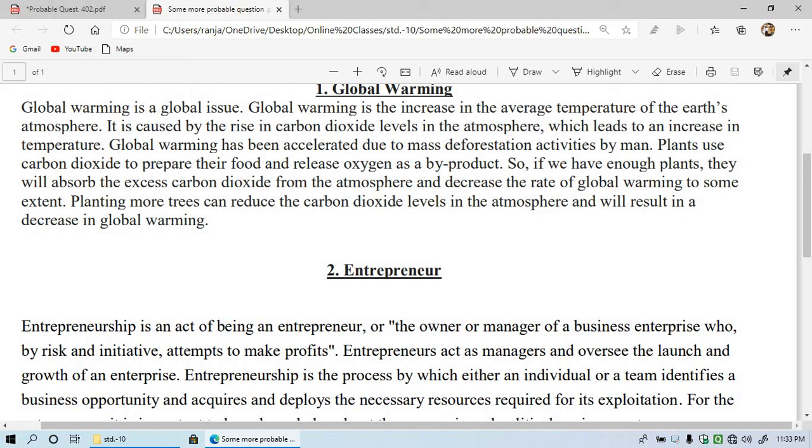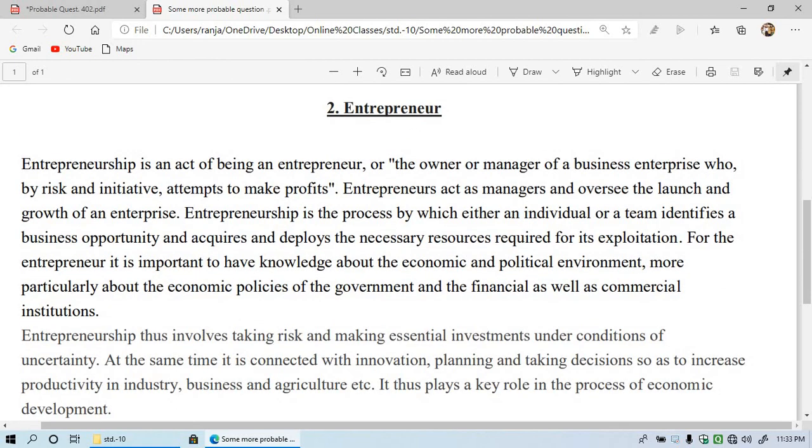Plants use carbon dioxide to prepare food and release oxygen as a byproduct. So if we have enough plants, they will absorb the excess carbon dioxide from the atmosphere and decrease the rate of global warming to some extent. Means to say, if we plant more trees, then carbon dioxide may reduce and global warming may stop. Planting more trees can reduce the carbon dioxide level in the atmosphere and will result in a decrease in global warming, that I explained to you already.